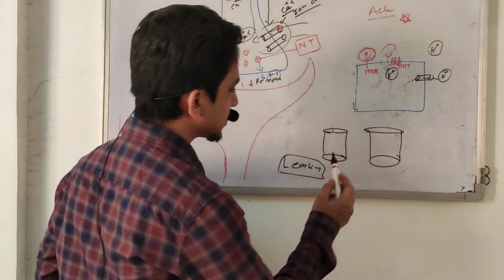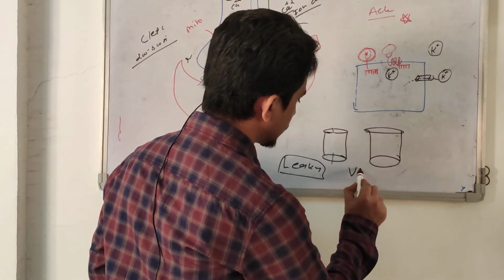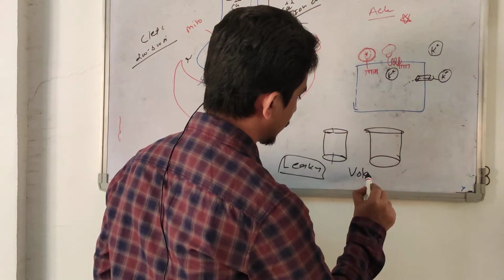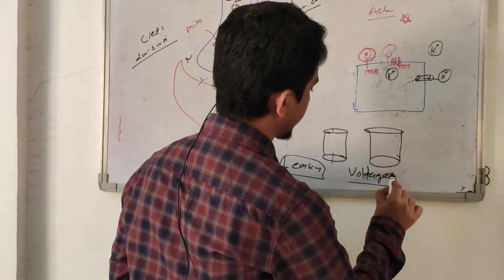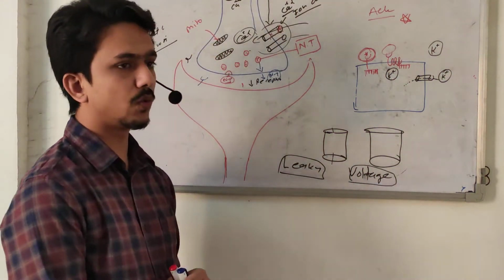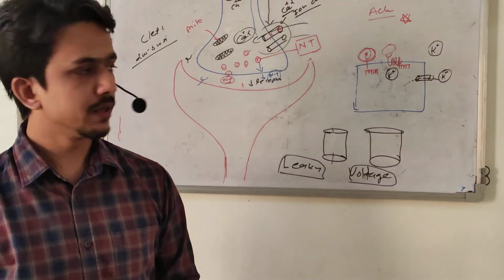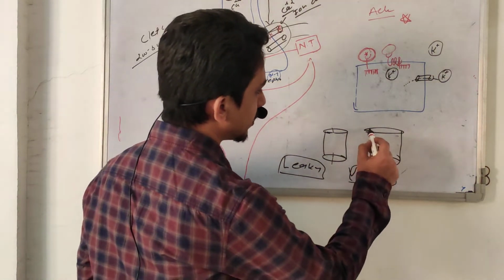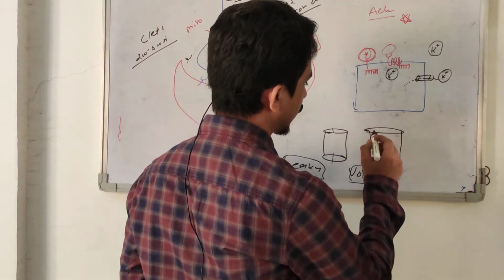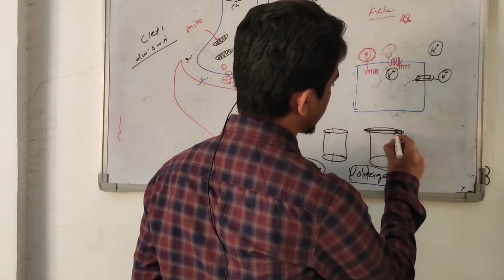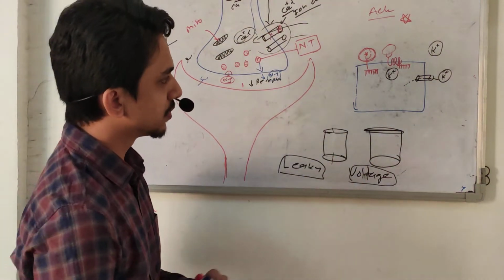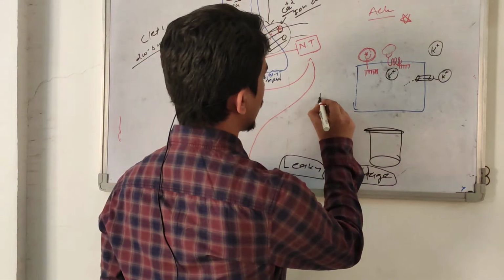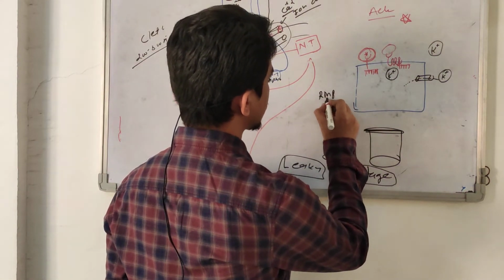The second type of ion channel is voltage gated, or voltage operated ion channel. This type of ion channel has a special type of door. Whenever the voltage changes, we know all cells have some resting membrane potential.